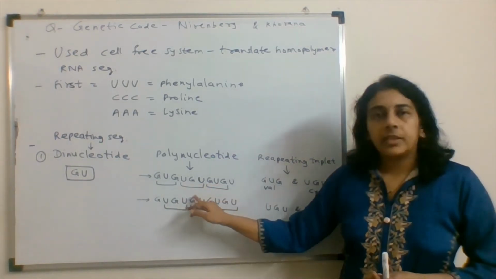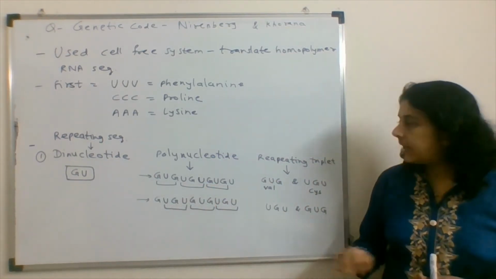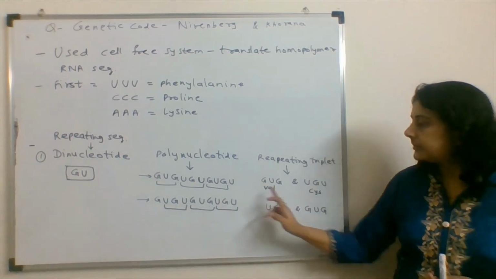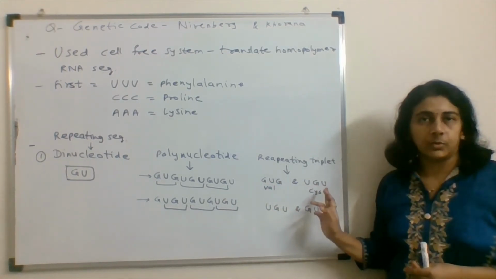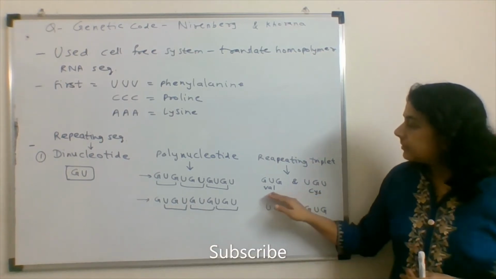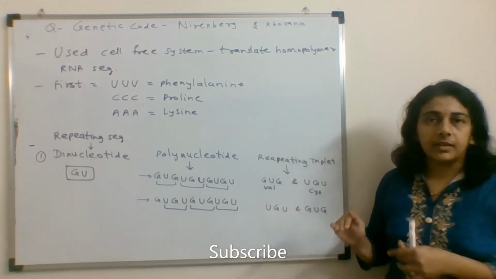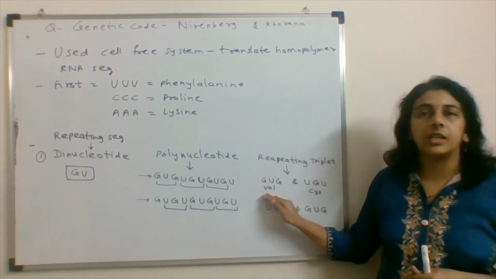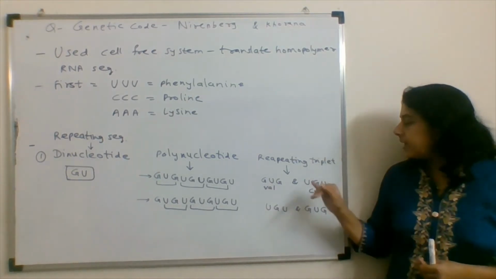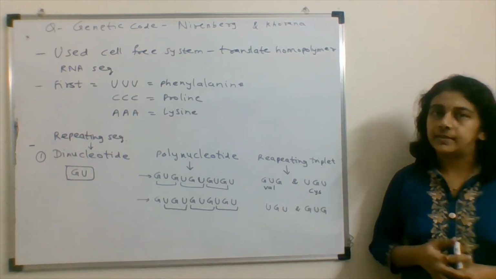And as the codon has 3 nucleotides, here we get 2 sequences, GUG and UGU, right? So after further experiments, it came to be known that GUG codes for valine, whereas UGU codes for cysteine.